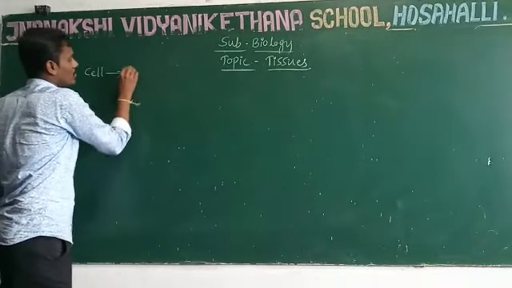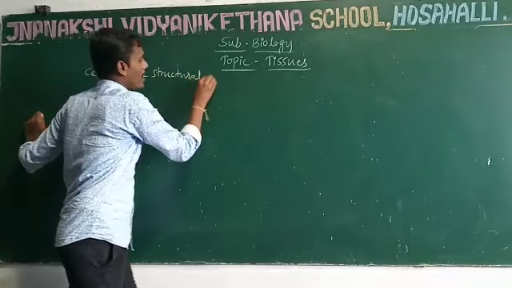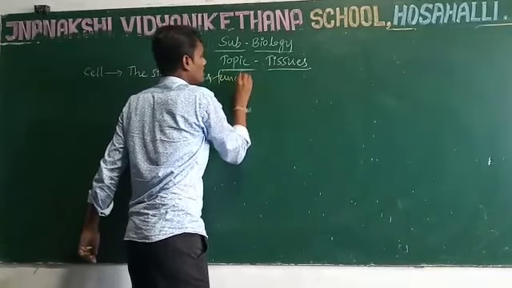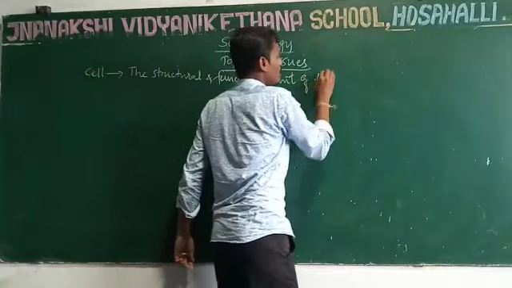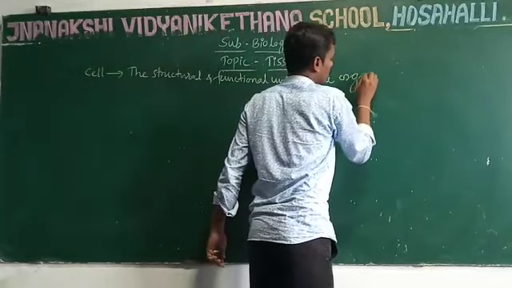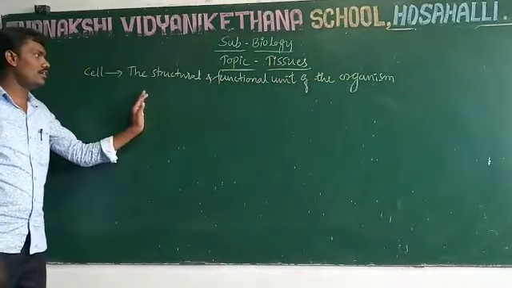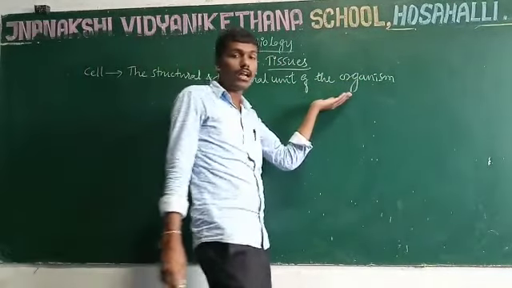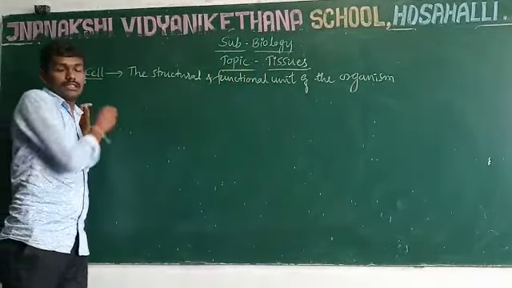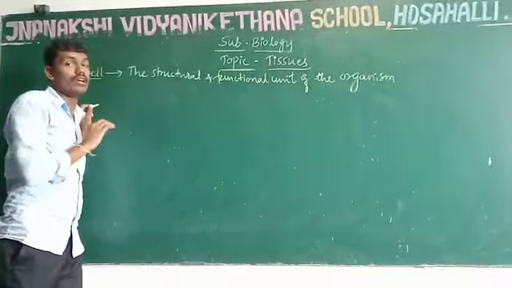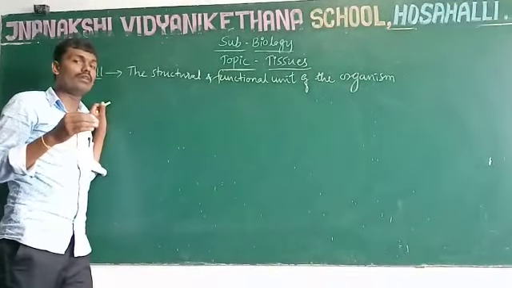Cell, the structural and functional unit of the organism. So it's called cell. The first time, the cell was discovered by Robert Hooke. Whatever living organisms you take, it may be plants or animals or microorganisms, they may be made up of a single cell or many cells.